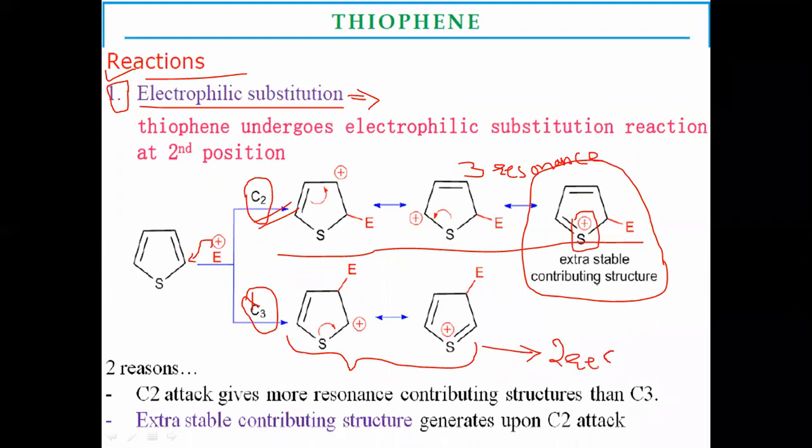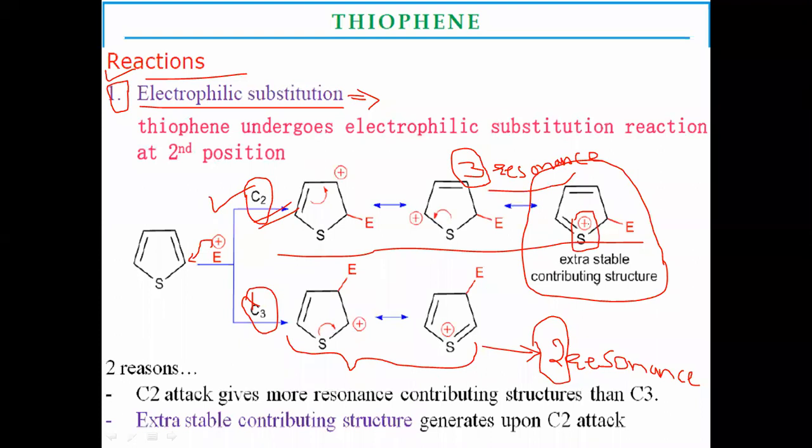As per stability, the more resonance structures, the more stability. So electrophilic substitution reactions generally occur at C2 because there is formation of three resonance structures as compared to two. Due to the three resonance structures, the stability is increased.